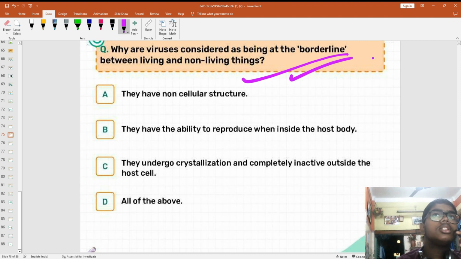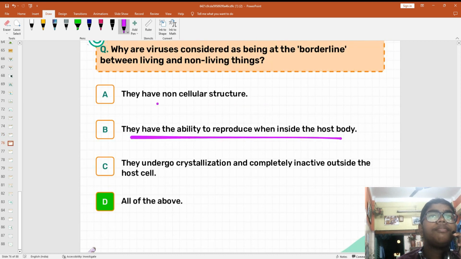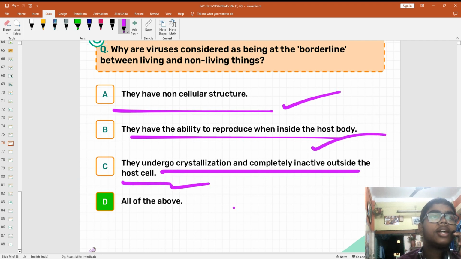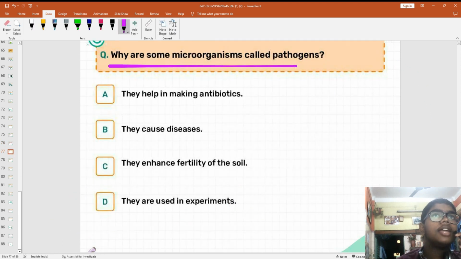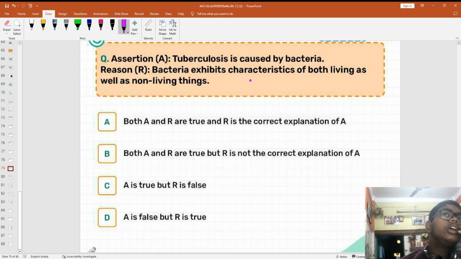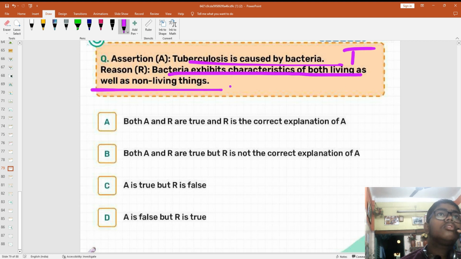Why are viruses considered to be borderline? Because they are non-cellular. They are able to reproduce. This is correct, and this is also correct. They can be crystallized and are completely inactive outside a host. This is also correct. That is why they are borderline. Okay, why are some microorganisms called pathogens? Because they cause disease. Now, tuberculosis is caused by bacteria. True. Bacteria exhibit characteristics of both: false. So A is true, R is false.